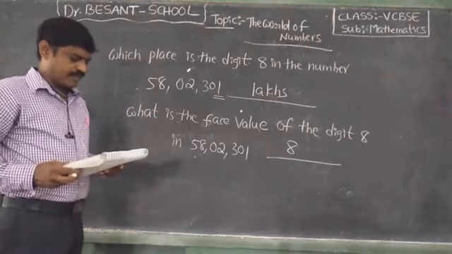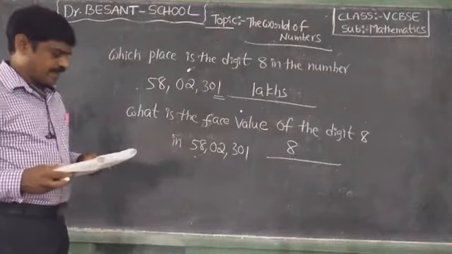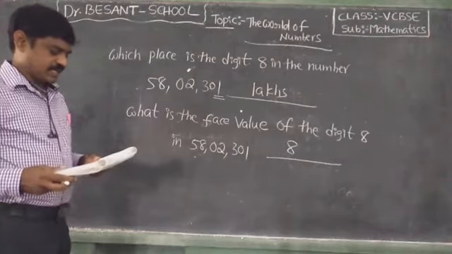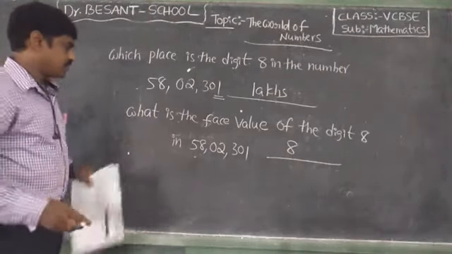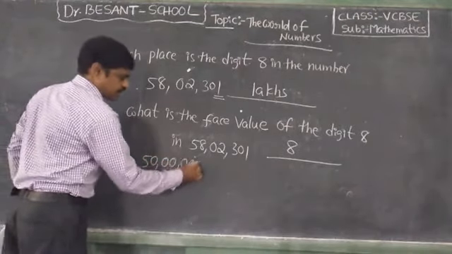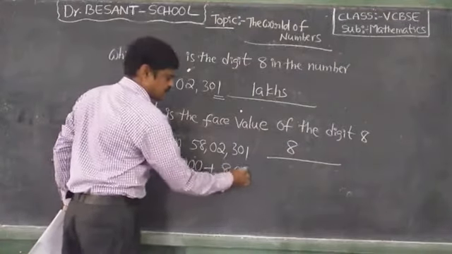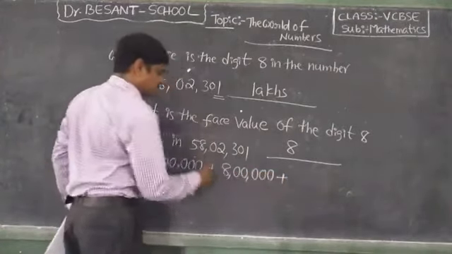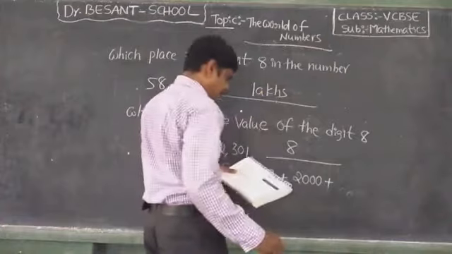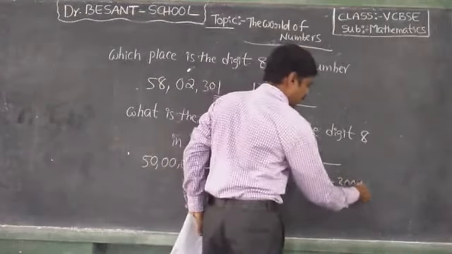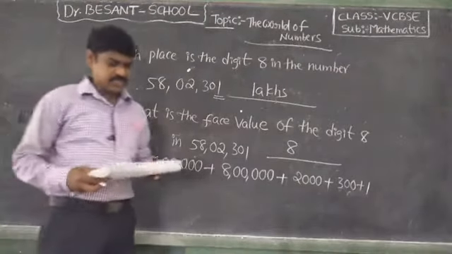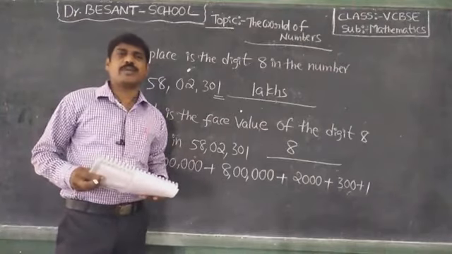So what is the expanded form? 50 lakhs plus 8 lakhs plus 2,000 plus 300 plus 1. Okay. Next. So in the next class we will discuss the face value and place value.